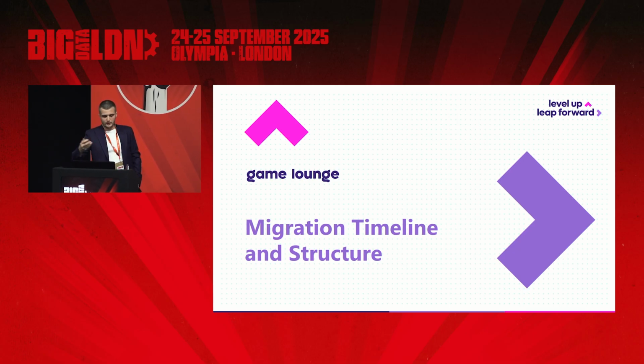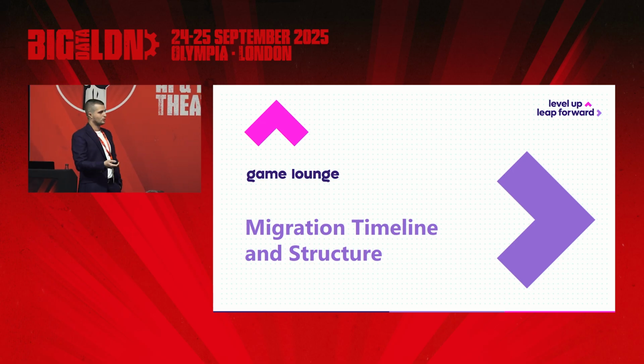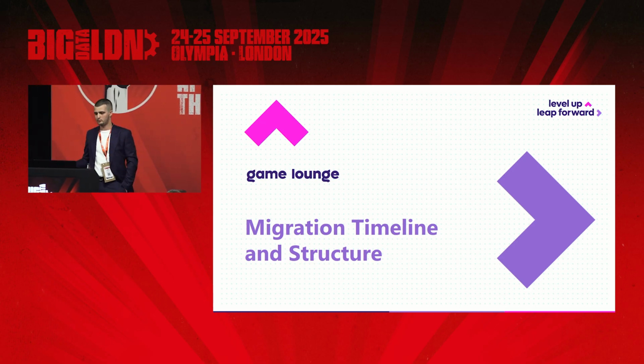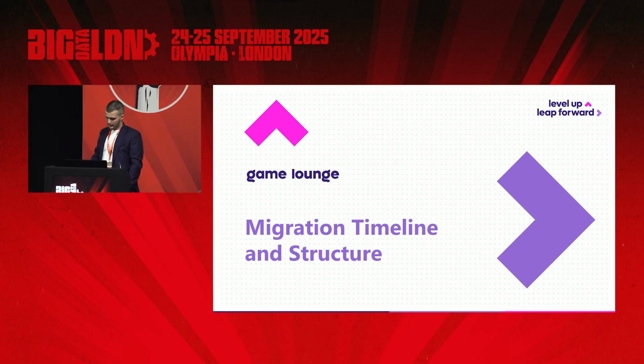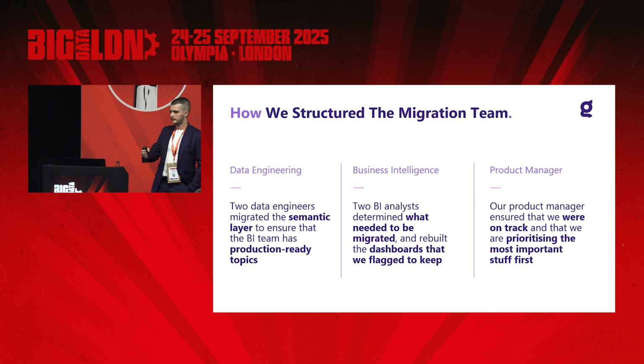But you might ask me, Rob, how did you actually handle the timeline and the structure of something that's so massive? Like, you used the previous BI tool for 4 to 5 years, right? And in a nutshell, this is how we segmented the team. We're a data team of 8 people, just to reiterate. We have 2 data engineers, 2 people in the BI pillar, 1 product manager, and then we have a data architect and a data scientist.